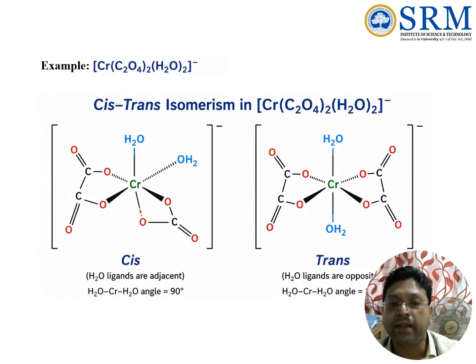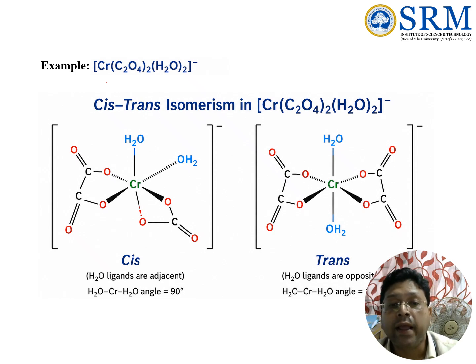Similarly, another example is the chromium dioxalate diaqua complex. Here two equatorial sites are occupied by oxygens of the oxalate ligand, a bidentate ligand, and here two positions are occupied by the oxygens of another ligand.